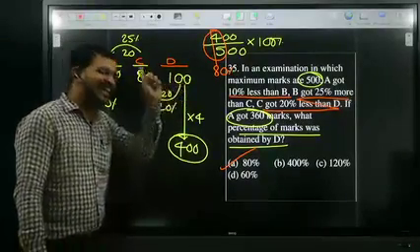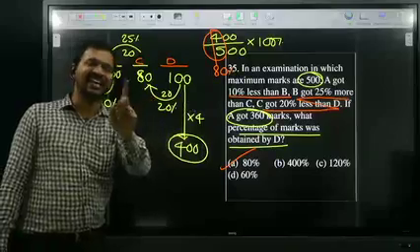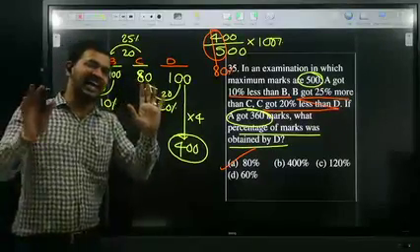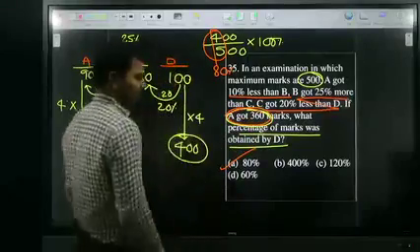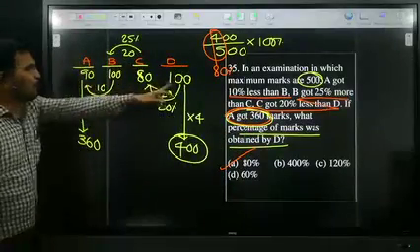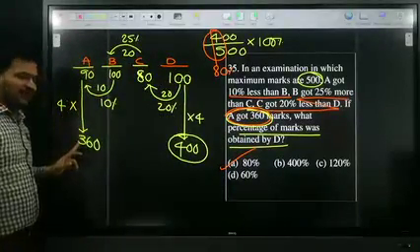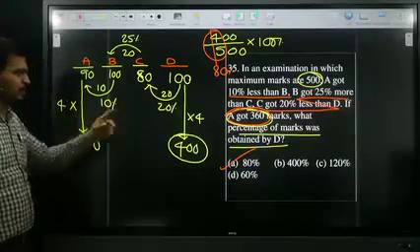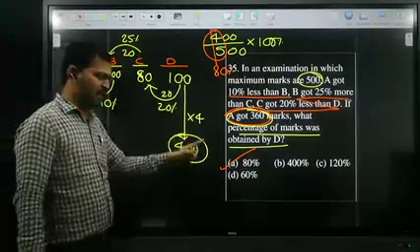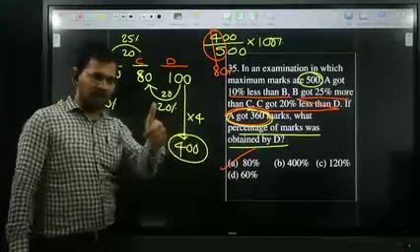If D got 100, in that case A got 90. That is according to 100. But according to our problem, A got 360. According to 100 it is 90, but according to our problem it is 360. 90 how many times is 360? 4 times. Therefore 100 times 4 is how much? 400.